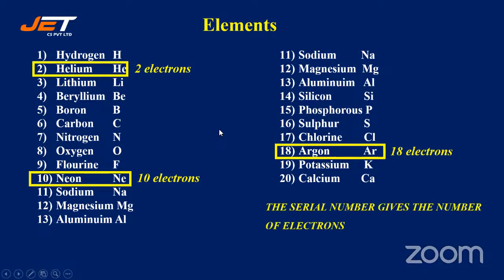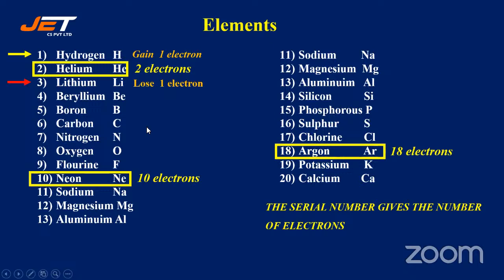So the serial number gives the number of electrons. You can see here 2, 10, 18 electrons. So the serial number which you are able to see gives the number of electrons of the element. So if you see here hydrogen, it gains 1 electron. Now just see how I'm writing which elements lose electrons and which gain electrons to get the octet configuration or a stable configuration in the valence shell.